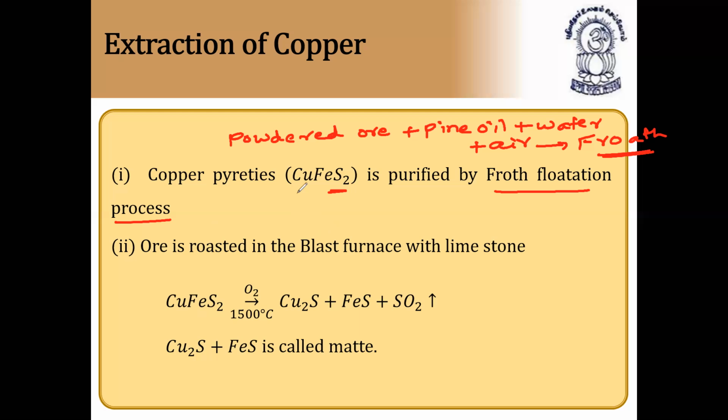The concentrated copper pyrites ore is roasted in the blast furnace with limestone. Copper pyrites on oxidation gives copper sulfide plus iron sulfide plus sulfur dioxide gas. This mixture of copper sulfide and iron sulfide is called matte. This is very, very important in the examination. They will ask that the mixture of copper sulfide and iron sulfide is called matte. Free sulfur is oxidized and removed as sulfur dioxide.